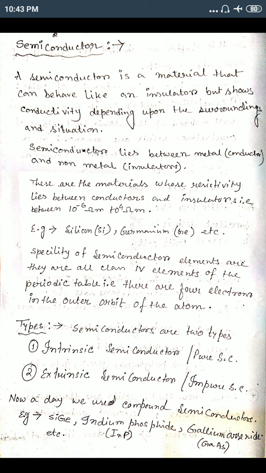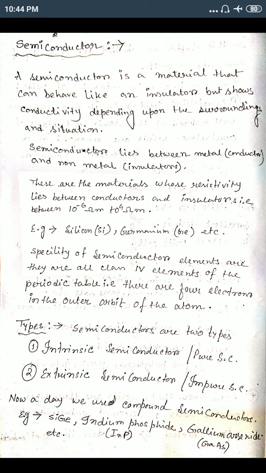A semiconductor lies between the conductor and the insulator, that means between metals and non-metals. So its resistivity also lies between the conductor and the insulator, that is between 10 to the power minus 6 ohm meter and 10 to the power 4 ohm meter. The best examples, the materials we mainly use for making semiconductors, are silicon or germanium.